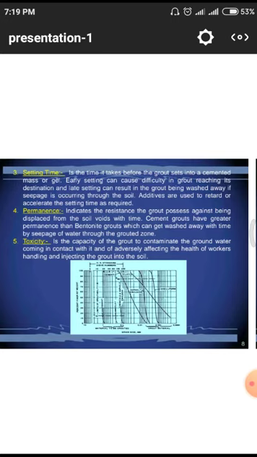Early setting can cause difficulty in the grout reaching its destination, and late setting can result in the grout being washed away if sewage is flowing through the soil. Sewage means this kind of condition we observe in canals which carry waste water.